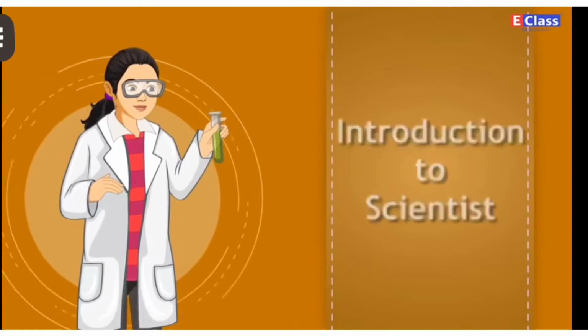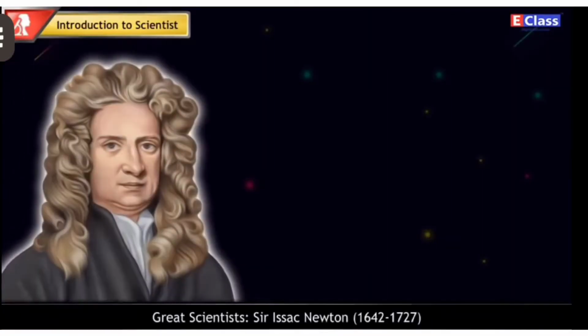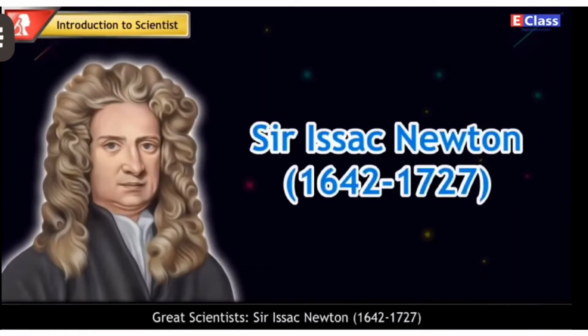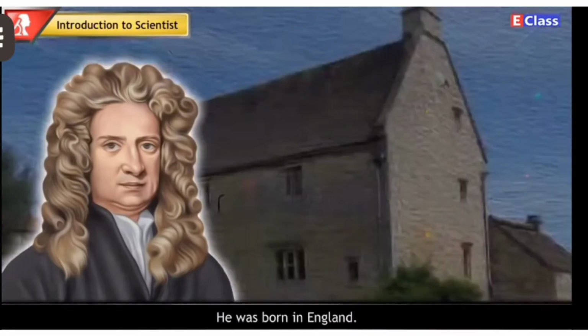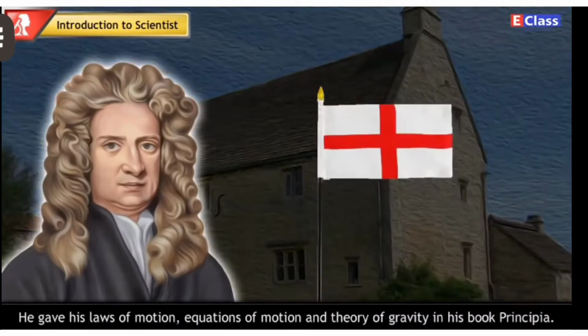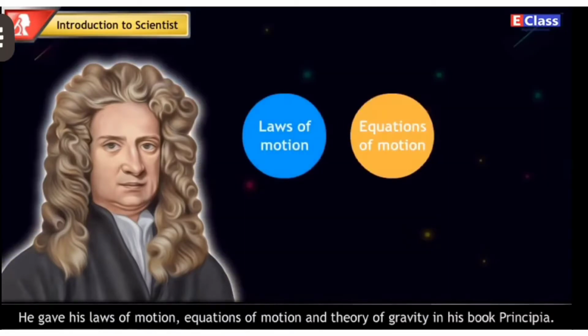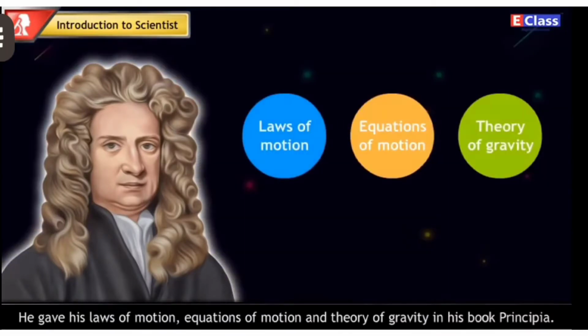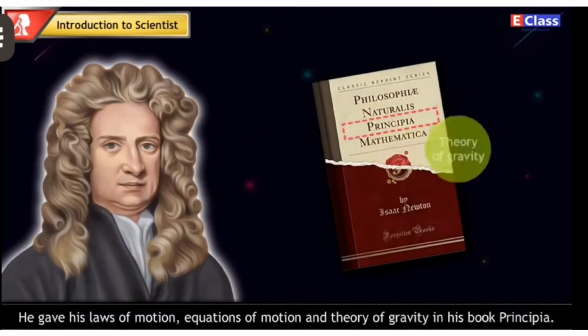Introduction to scientist. Great scientists. Sir Isaac Newton, 1642 to 1727, was one of the greatest scientists of recent times. He was born in England. He gave his laws of motion, equations of motion, and theory of gravity in his book Principia.